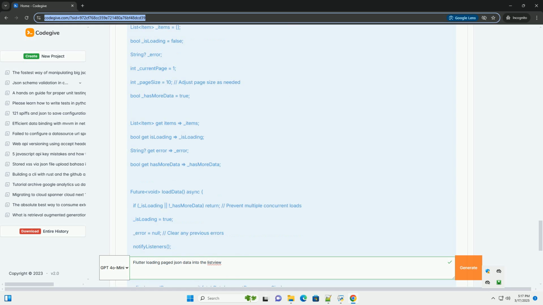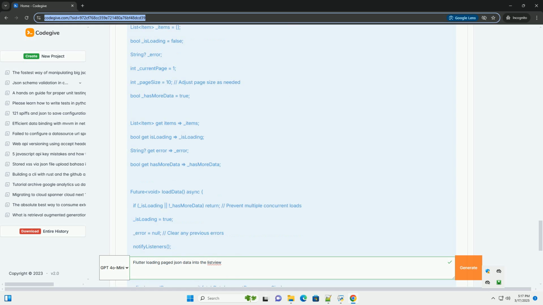Error logging: implement a proper error logging mechanism to capture and analyze errors that occur in production. Use packages like sentry_flutter or firebase_crashlytics for error logging. Code splitting: for large applications, consider splitting your code into multiple modules to improve build times and code maintainability.